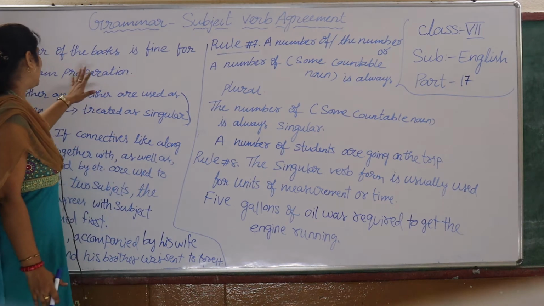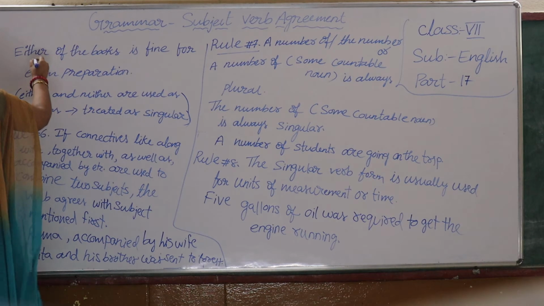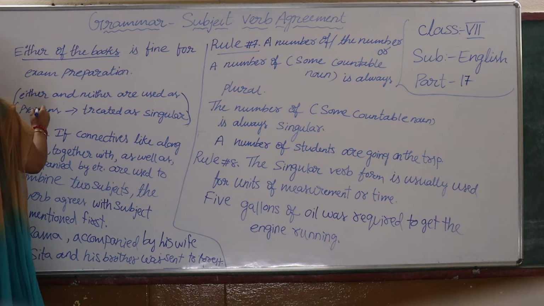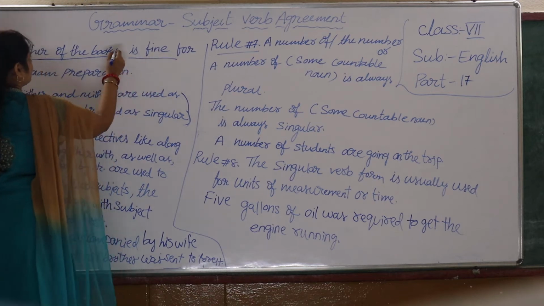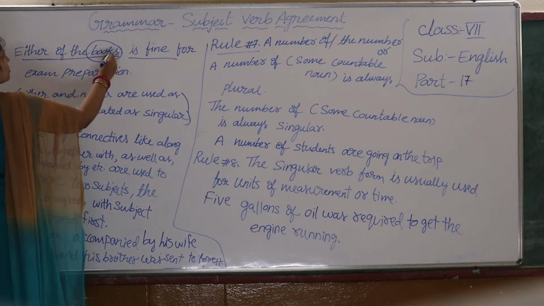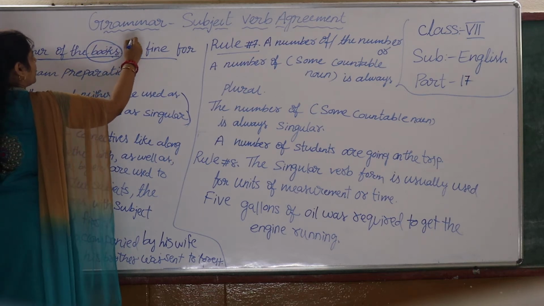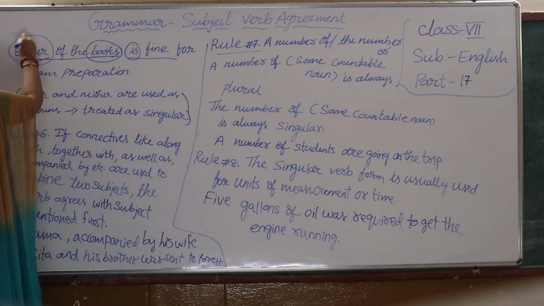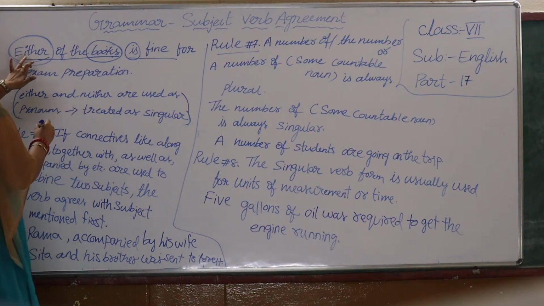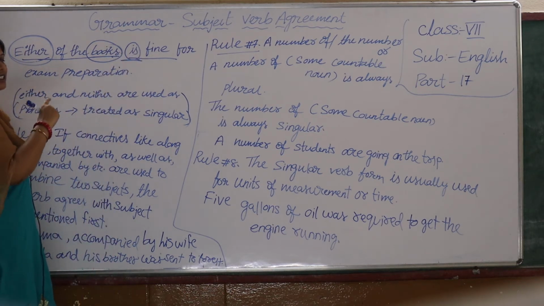So next, with the same, either and neither are used as pronouns. For example, either of the books. Either of the books is fine. If you see here, it's not matching what I said. Books, either of the books. Here it is plural, but what I am taking here is a singular subject. How come? Because when either is used as the pronoun, it is taken as singular. So here it becomes a singular subject with a singular verb.